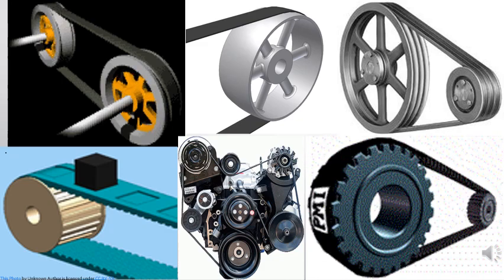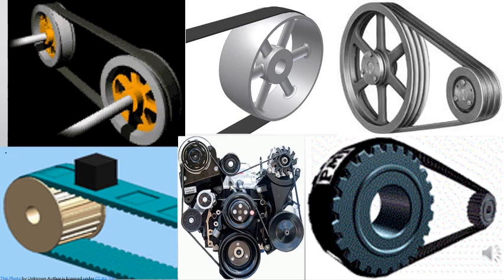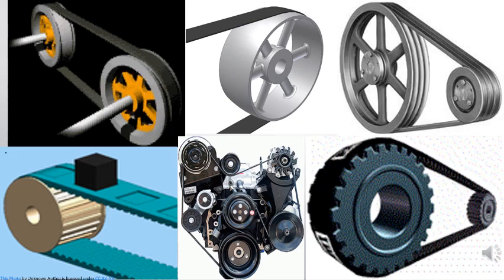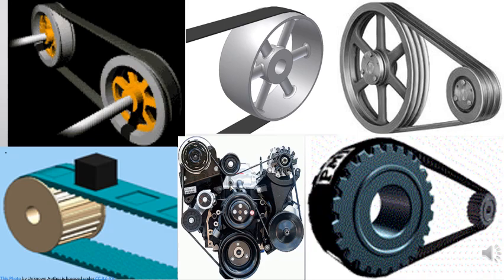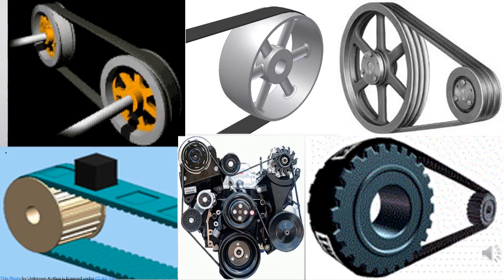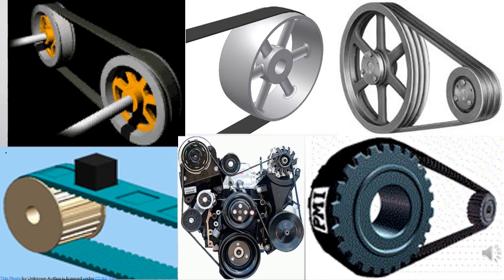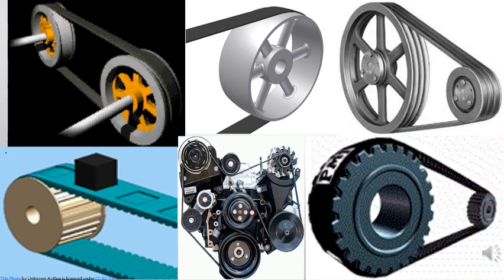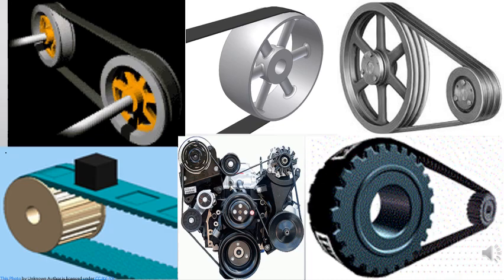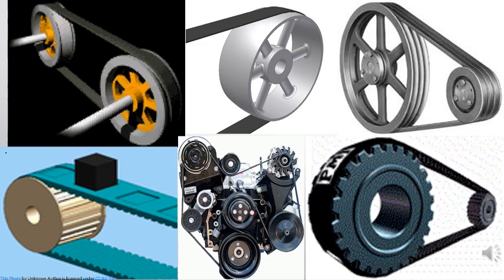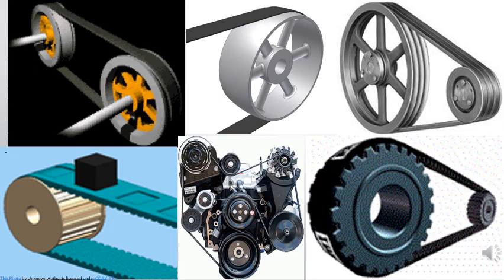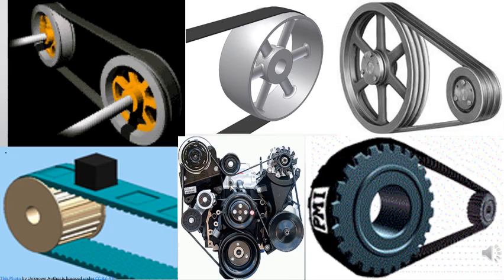Because of the wedging action of the belt in the grooves, V belts require less tension than flat belts and are particularly suitable for connecting shafts that are closer together. Flat and V belts slip when overloaded, and in some applications this condition may be more desirable than a rigid drive because it limits the transmitted torque and may prevent breakage of parts.